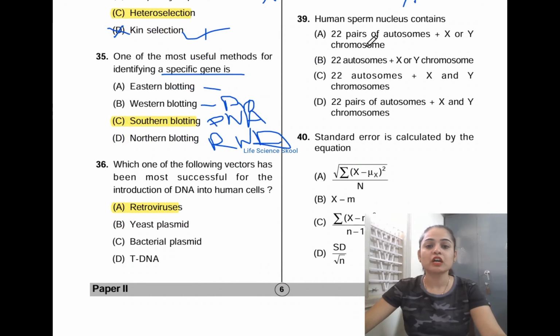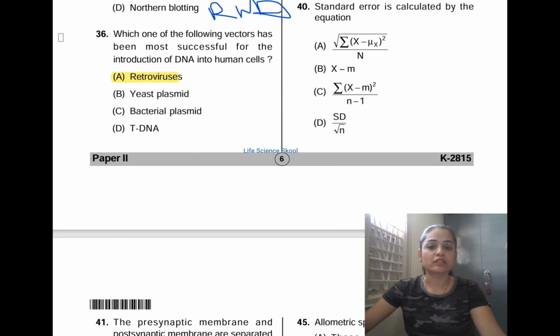Moving on to the next question. Human sperm nucleus contains: option A 22 pairs of autosomes plus X or Y chromosome, option B 22 autosomes plus X or Y chromosome, option C 22 autosomes plus X and Y chromosome, option D 22 pairs of autosomes plus X and Y chromosome. Here they are saying human sperm nucleus. The correct answer is easy, but you have to observe keenly here. Option B is the correct answer: 22 autosomes plus X or Y chromosome. Moving on to the next question.